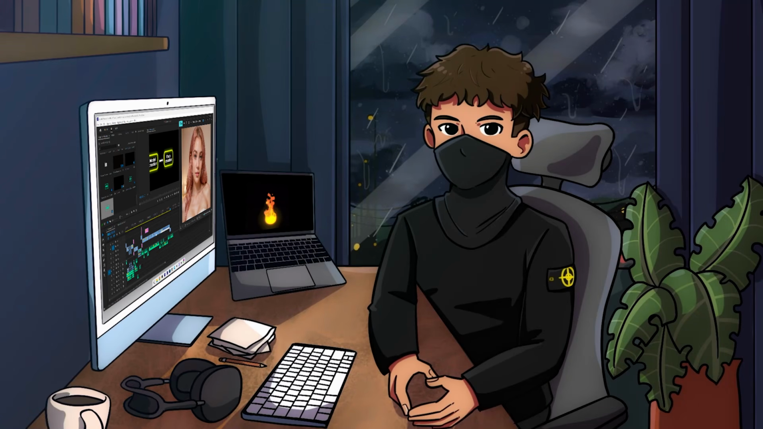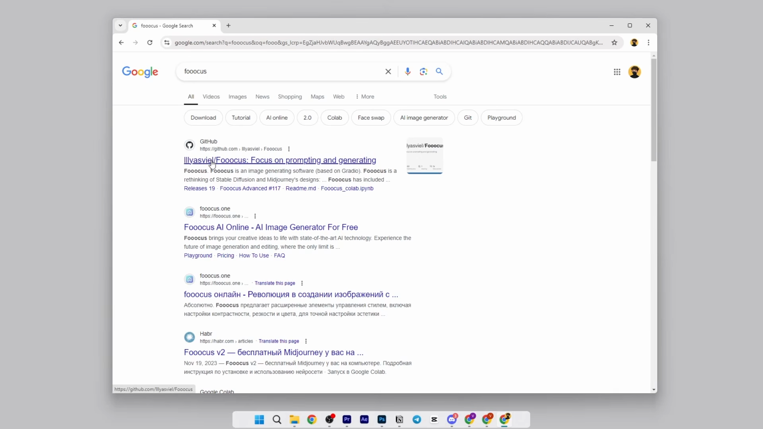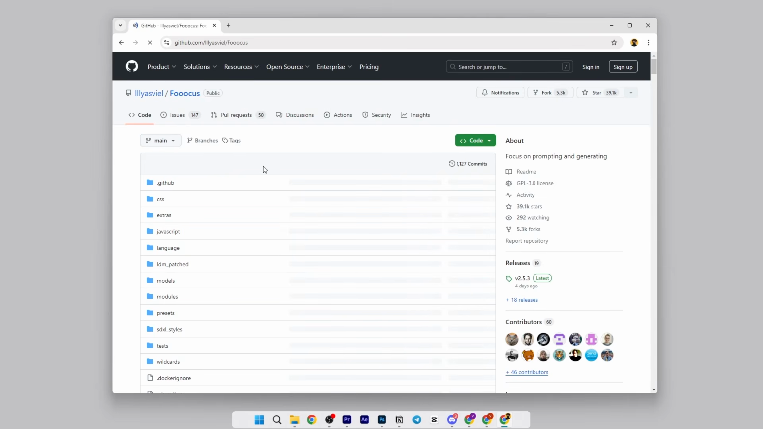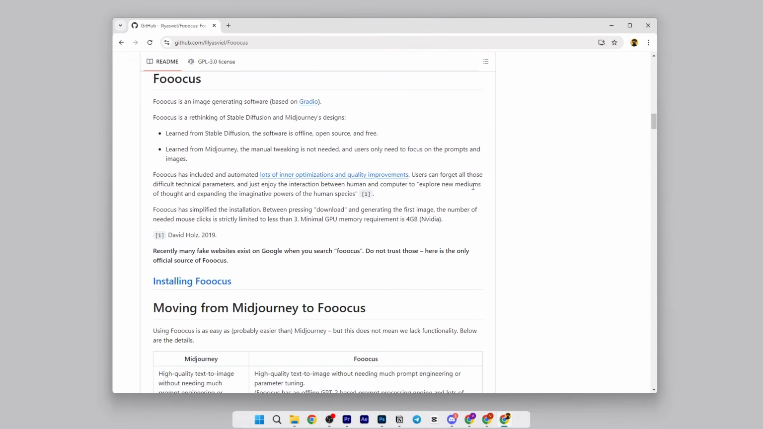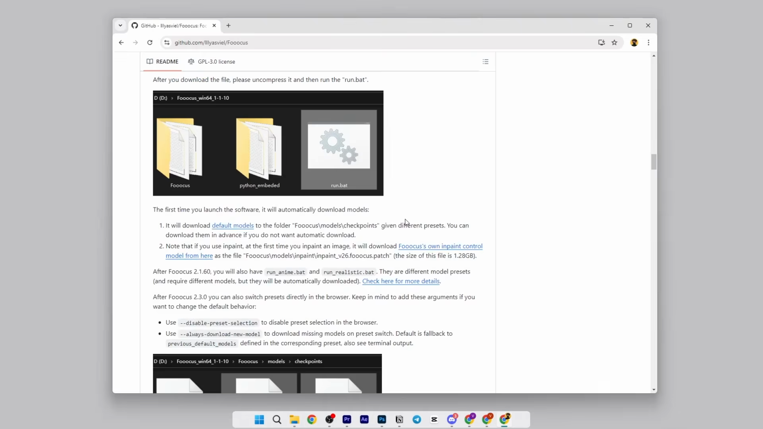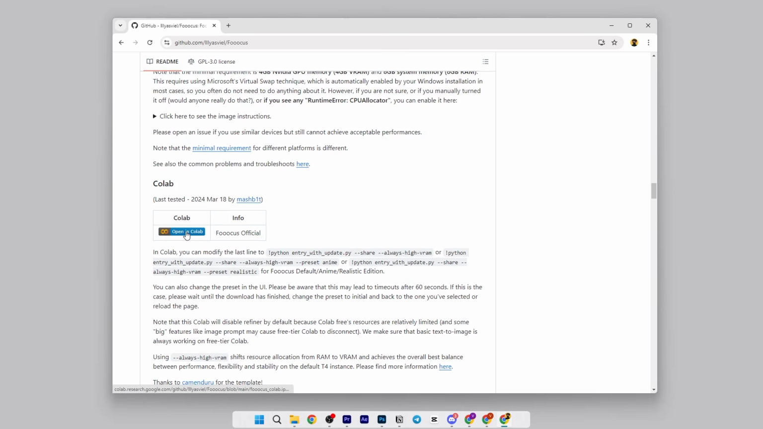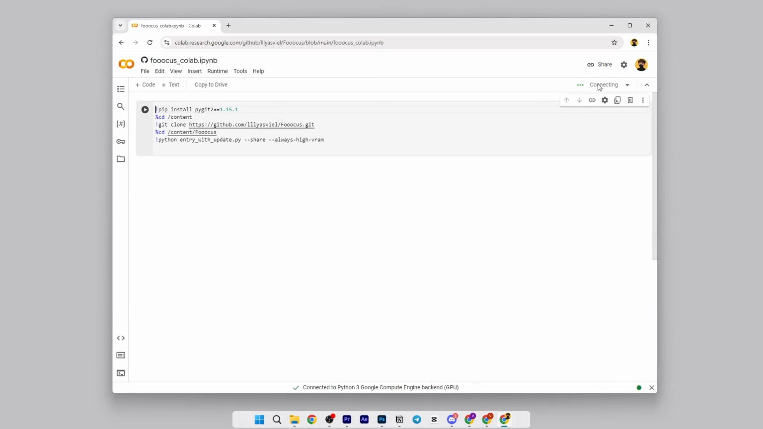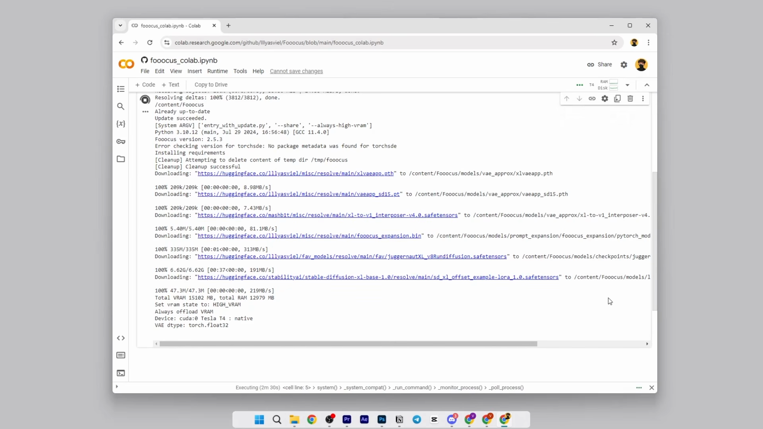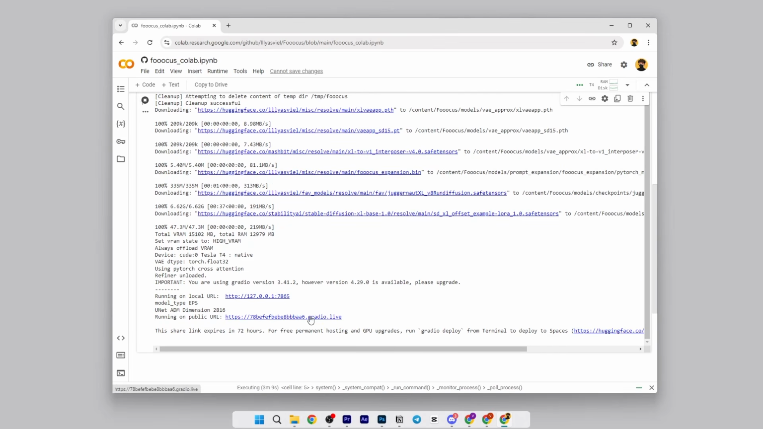Let's start with the free options, using Stable Diffusion with the Focus interface and Leonardo AI. To access Focus, go to GitHub. Link will be in the description. We have two options. Download it to your computer and generate images using your PC's power, suitable only for NVIDIA GPU users, or for everyone else, click on this link to go to Google Colab. Click Connect and then Play. Wait for it to load and then click on the link that says gradio.live.